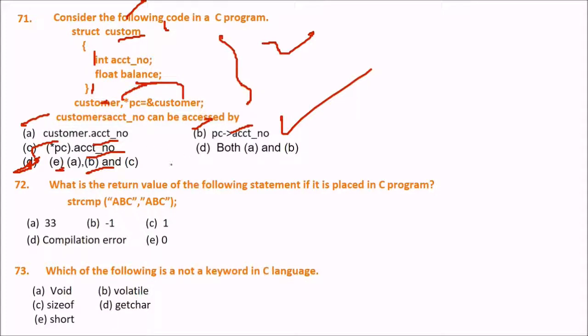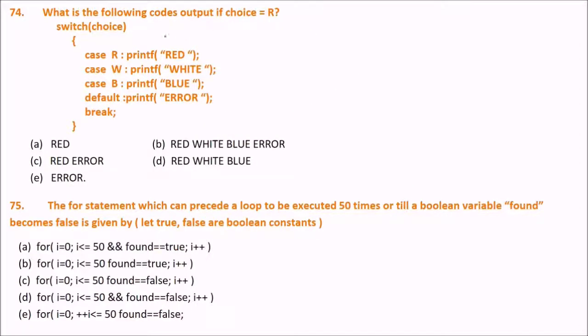Next is, what is the return value of the following statement if it is placed in a C program? String compare ABC, ABC. You have already done this. So the answer will be E, that is 0, because both are the same. String compare will return 0 if both the strings are the same. Next is, which of the following is not a keyword in C language? GetChar. GetChar is a function, not a keyword.